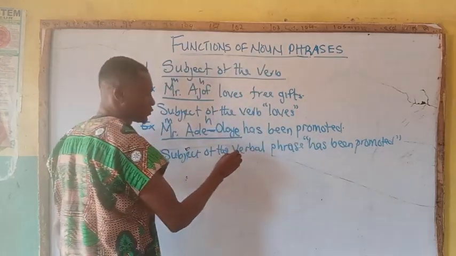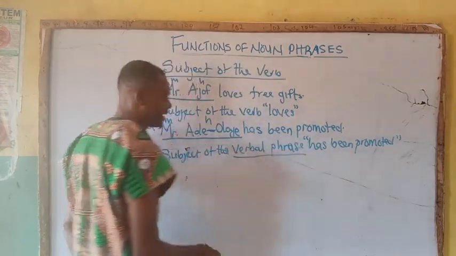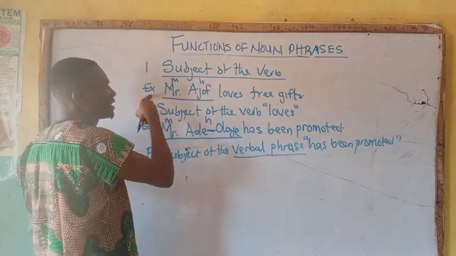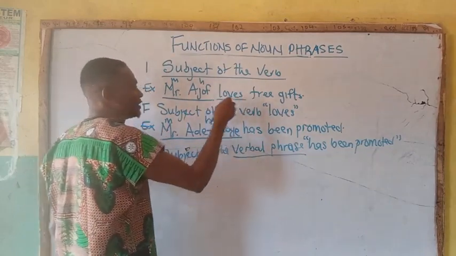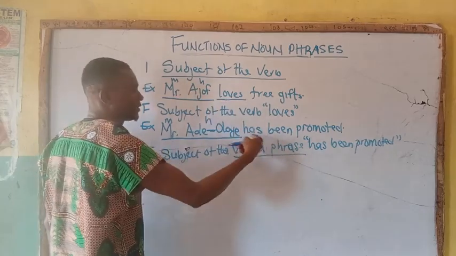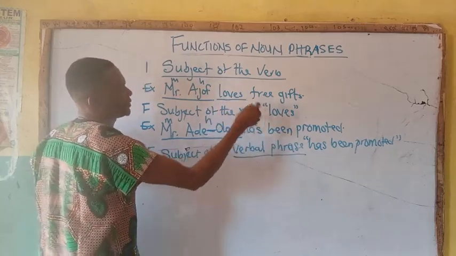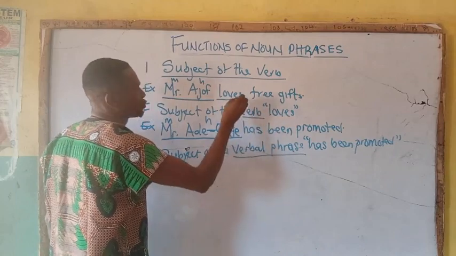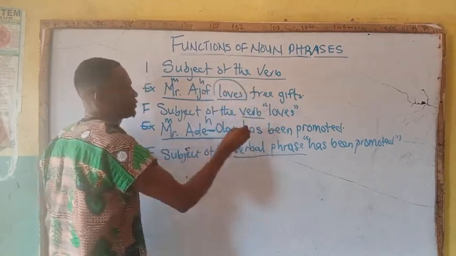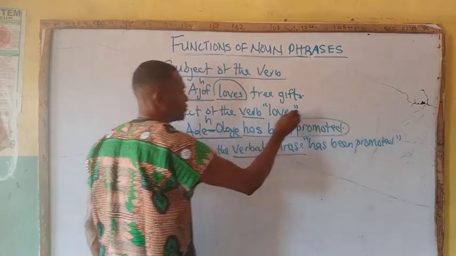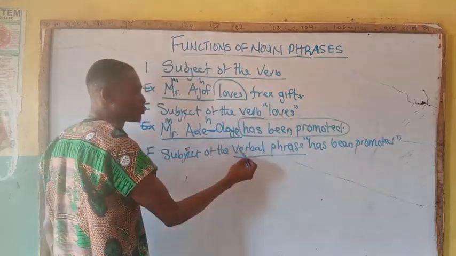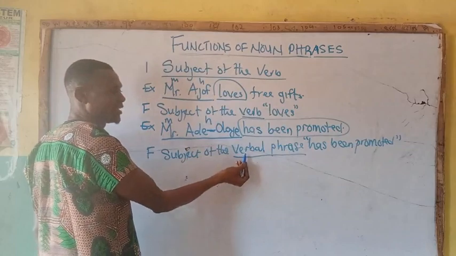So take note of the verbal phrase here in this example. And in example 1, take note of the verb, the predicate here. So we have the verb here. We also have a group of verbs here. So here is a group of verbs. That's why it is a verbal phrase.